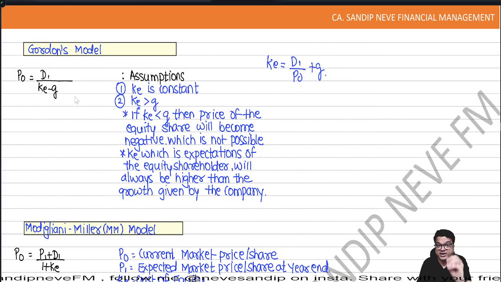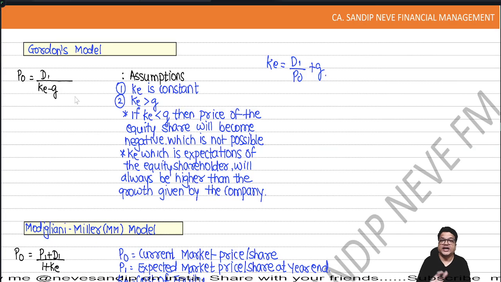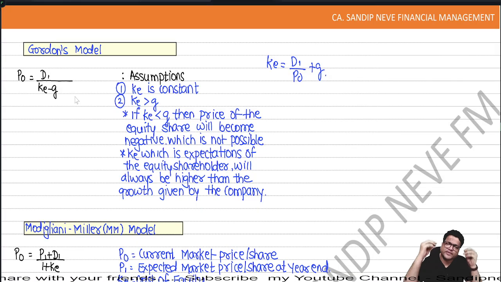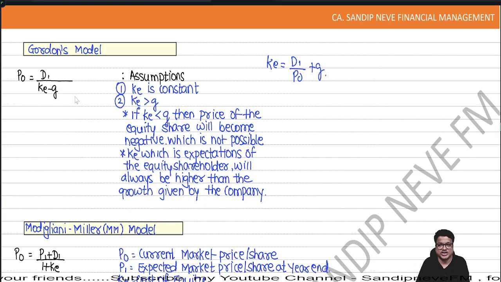The second explanation which I gave you, that KE greater than G is realistic. KE means cost of equity, which means only the expectations of the equity shareholder. Guys, it will always be higher than whatever growth you give to your shareholders.